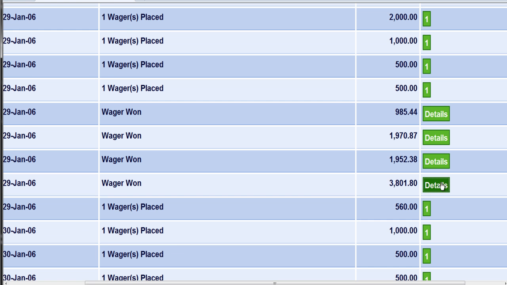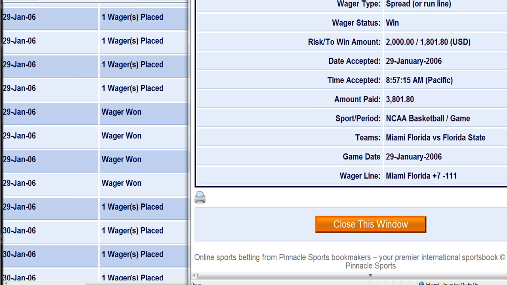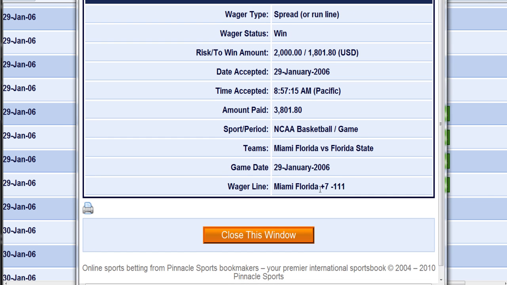Let's see here. Try to show you the bigger bets, because I know bigger numbers are more exciting. Okay, Miami plus 7, and this was in college basketball. So I had to risk 111 to win 100. This bet won as well, so for the 2,000 that I risked, I got back 1,801 extra.